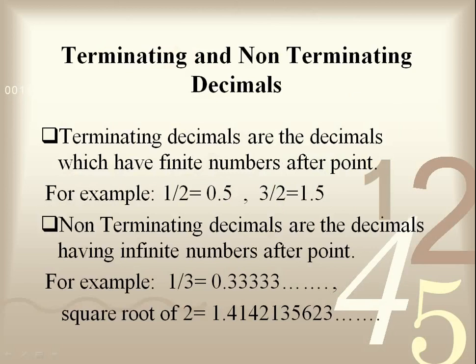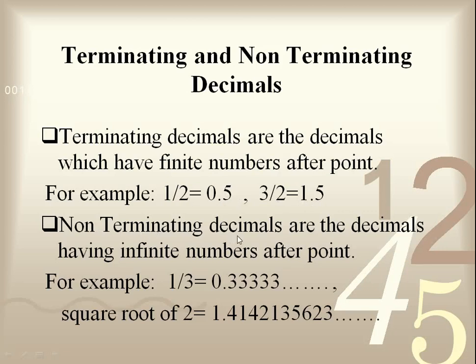Now we'll study the definitions of rational and irrational numbers in the context of terminating and non-terminating decimals, recurring and non-recurring decimals. So first of all, terminating decimal. Terminating decimals are the decimals which have finite numbers after the point. For example, 1 over 2 is equal to 0.5. It has just one number after the point. 3 by 2 is equal to 1.5. It also contains just one number after the point.